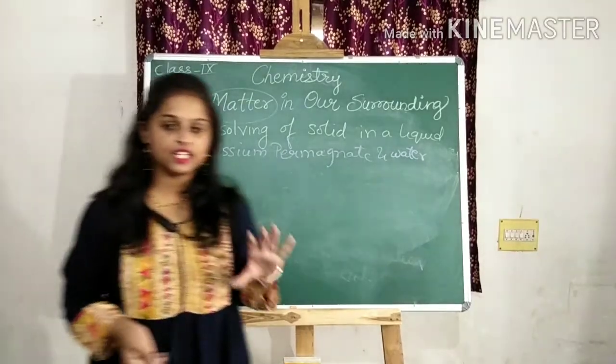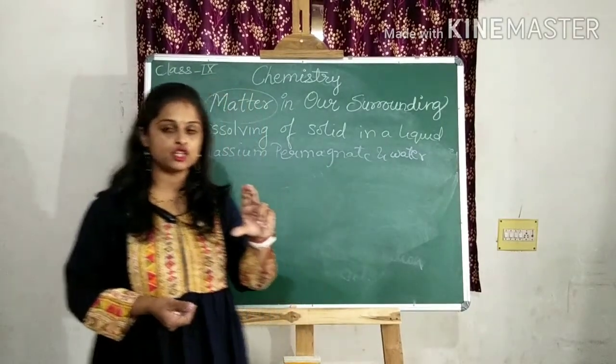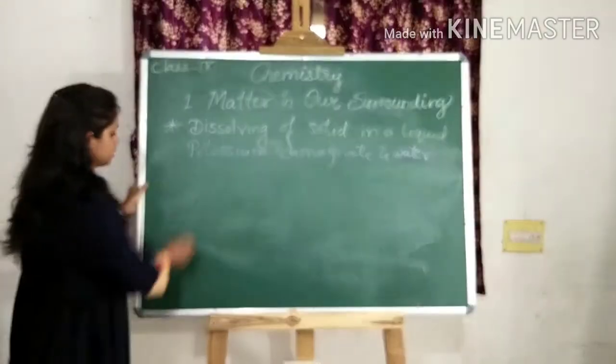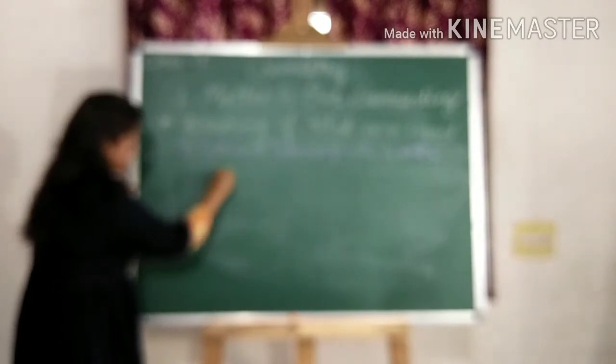Have you seen the beaker in the laboratory? Use the beaker. Consider that this is potassium permanganate.